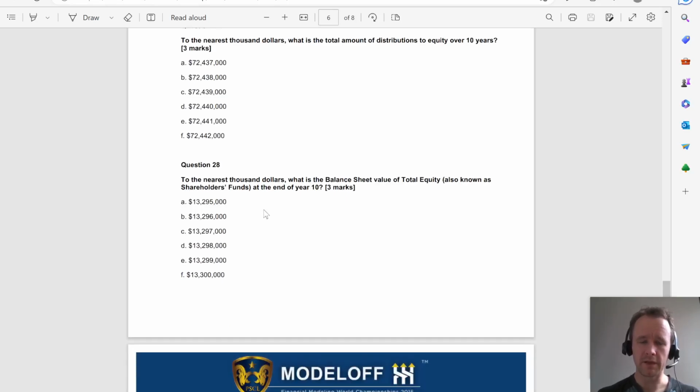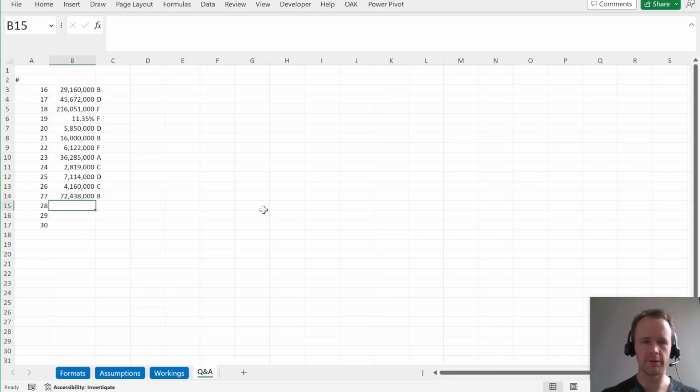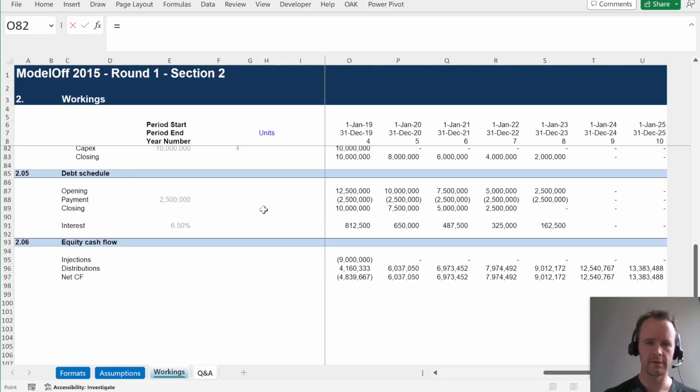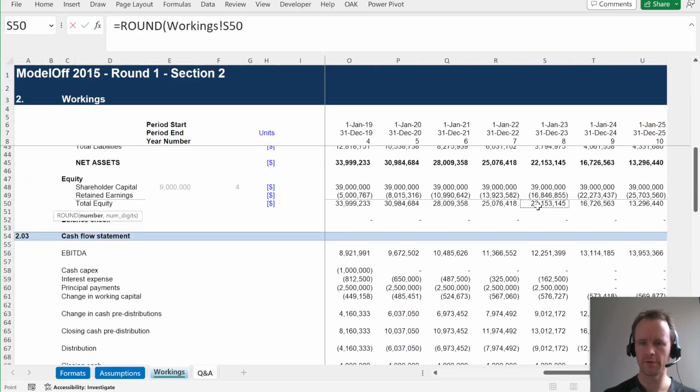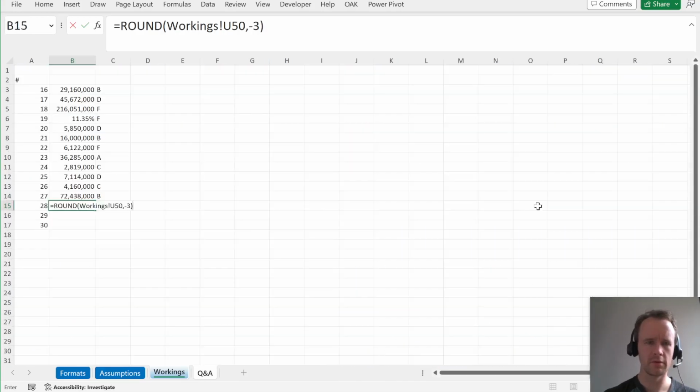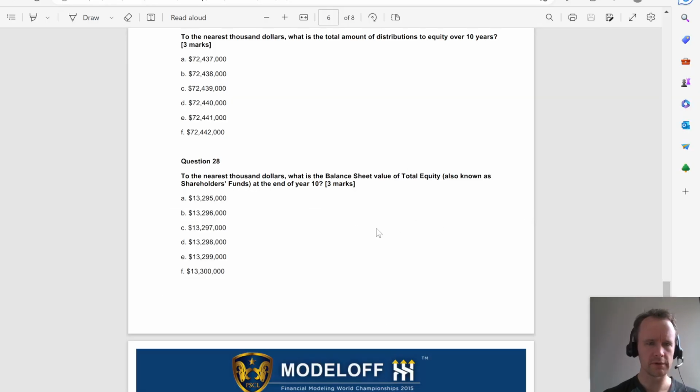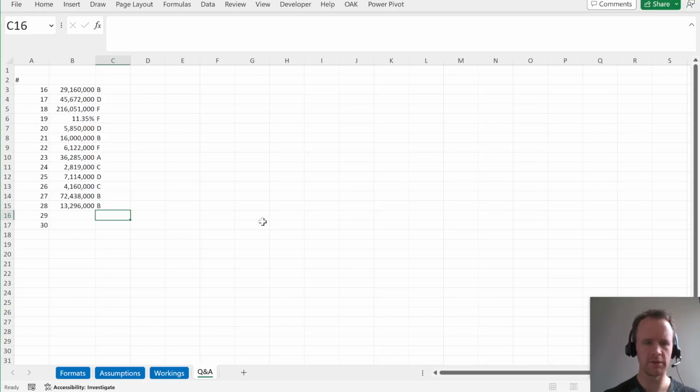Nearest $1,000, balance sheet value of total equity at the end of year 10. This is your classic. If everything works, then this will work. So, moment of truth. 13296, 13296, which is B.